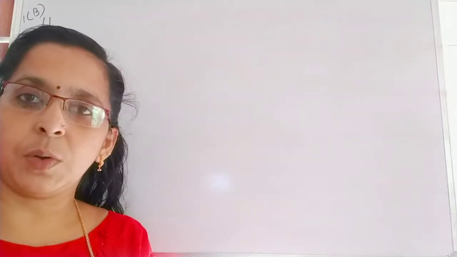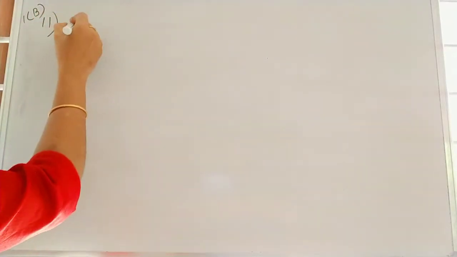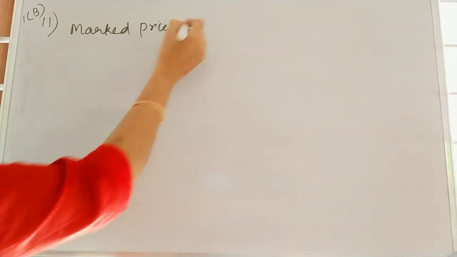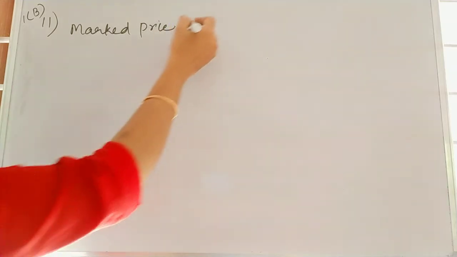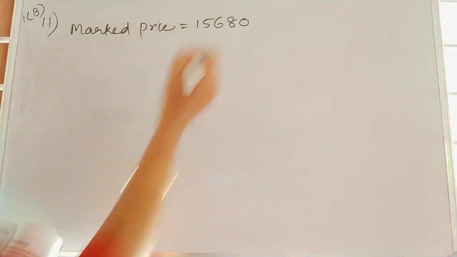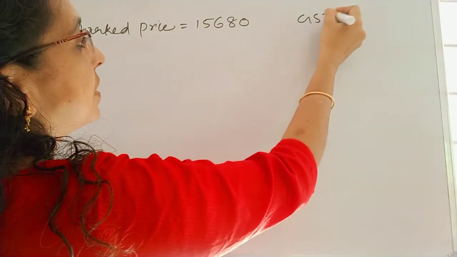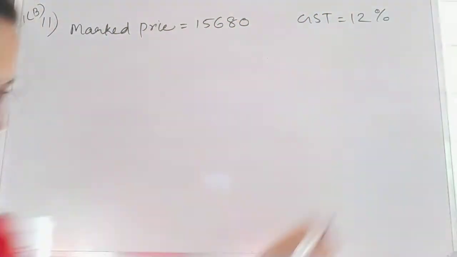Find the required reduction. So, what are the things given? For a trader, market price of the refrigerator is given as 15,680. GST is given as 12% GST.